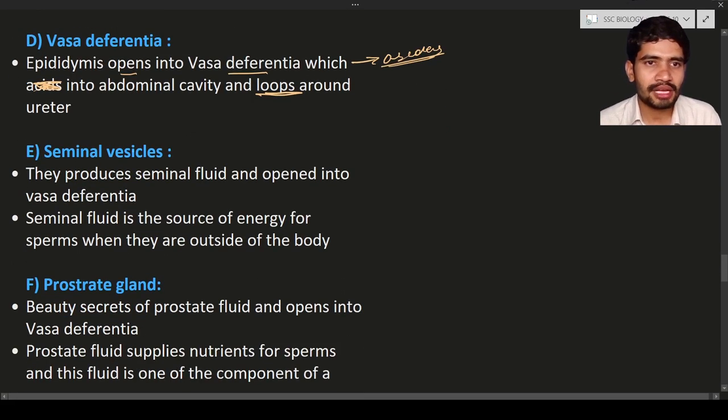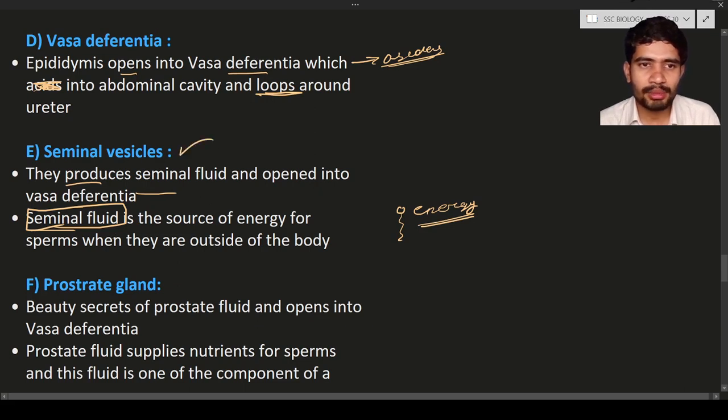So next is the seminal vesicles. The seminal vesicles produce seminal fluid, and they open into the vas deferens. The seminal fluid is nothing but a source of energy. When the spermatozoa are traveling, they require some amount of energy. This energy is provided by a fluid, and that fluid is the seminal fluid, produced by the seminal vesicles. This seminal fluid is a source of energy for the spermatozoa when they are outside the body.